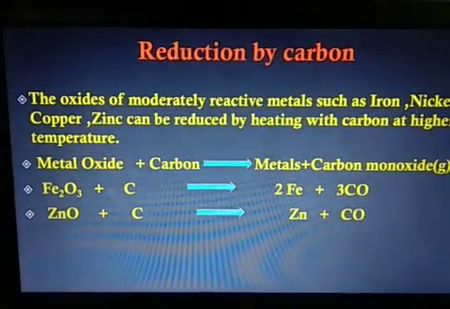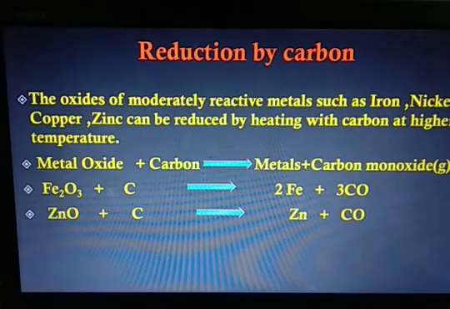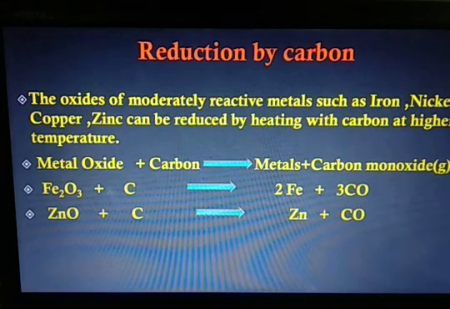Now we have metal oxides. Now we have to obtain the metals. So the first method is reduction by carbon. Now which metals can be reduced by carbon? The oxides of moderately reactive metals such as iron, nickel, copper, zinc, they can be reduced by heating with carbon at higher temperatures. So when a metal oxide is heated with carbon, it produces metal and carbon monoxide. For example, ferric oxide reacts with carbon, gives iron and carbon monoxide. Zinc oxide reacts with carbon and gives zinc and carbon monoxide.